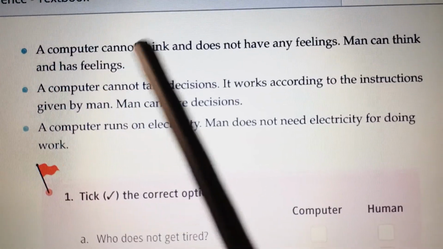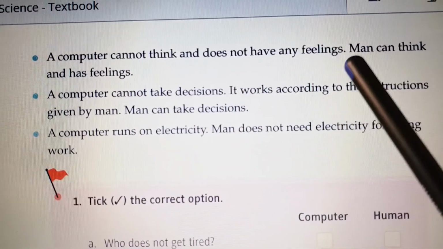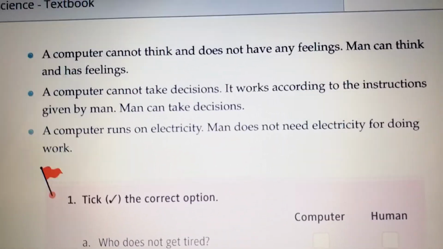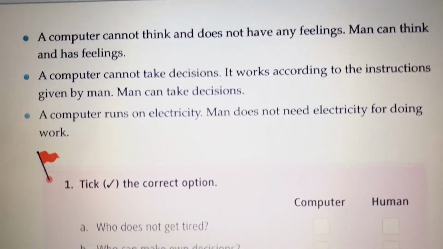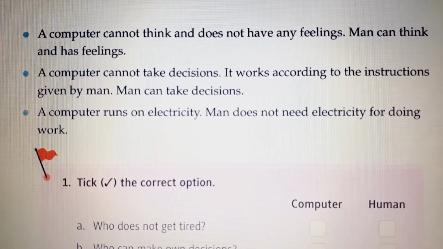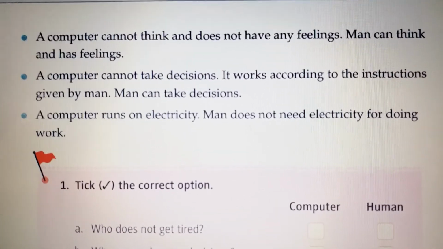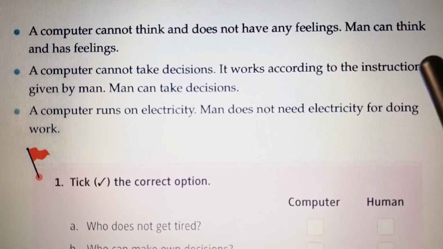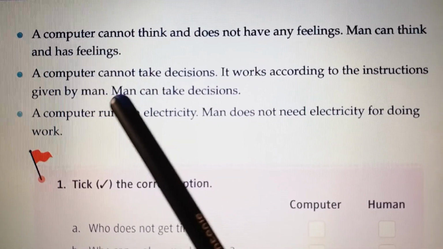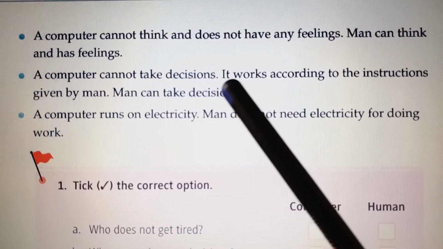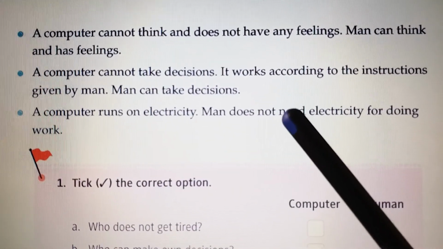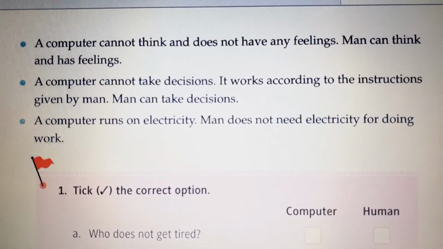A computer cannot think and does not have any feelings. Man can think and has feelings. Feeling means if we are happy, if we are sad, if we are angry, these are all different types of feelings. A computer cannot take decisions. It works according to the instructions given by man. Man can take decisions. A computer runs on electricity. Man does not need electricity for doing work.